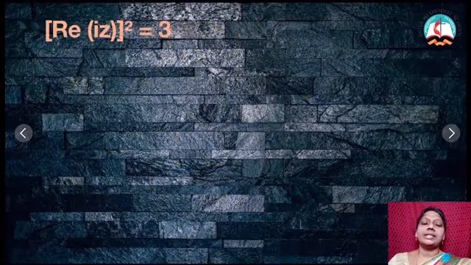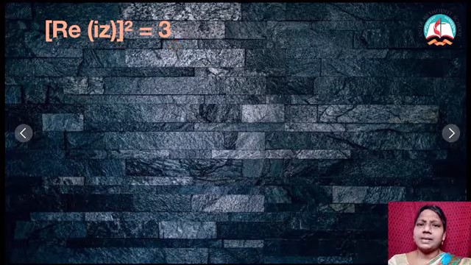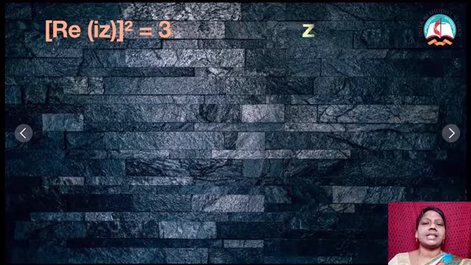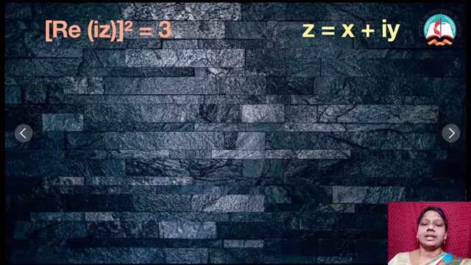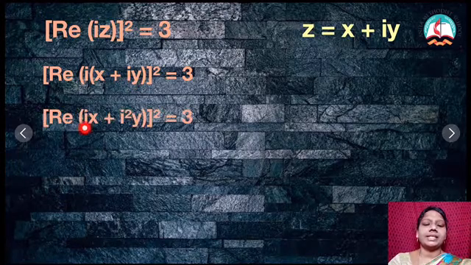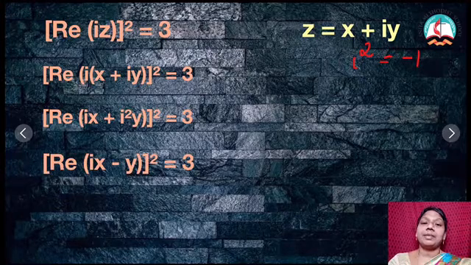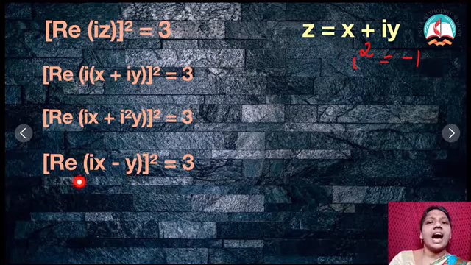Now, the next one is the real part of (iz) the whole square is equal to 3. So, always, what is my substitution? z is equal to x plus iy. So, I am going to substitute that here. Then, real part of i into (x plus iy). My next step is to multiply this i. So, if I multiply, I will get ix plus i square y. What is the value of i square? i square is nothing but minus 1. Therefore, if I substitute, I am getting the result like this. But what is the thing I need? I need only the real part, not the imaginary one. So, I am leaving that imaginary, taking only the real part. What is my real part? Minus y.